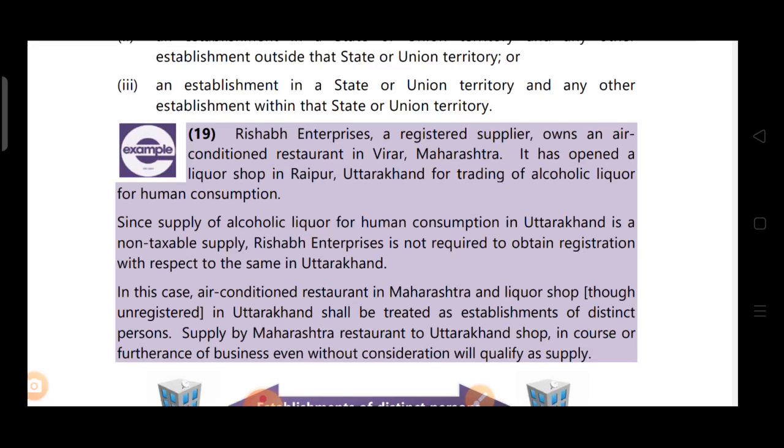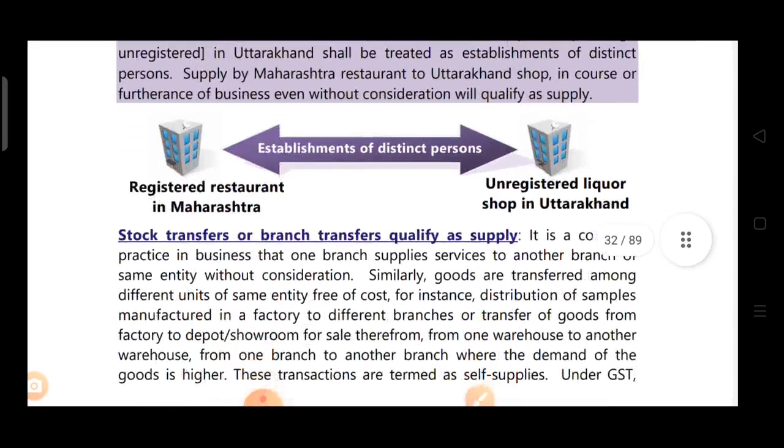Supply by the Maharashtra restaurant to the Uttarakhand shop in the course or furtherance of business, even without consideration, will qualify as supply. Now see the diagram. The registered restaurant is in Maharashtra, the unregistered liquor shop is in Uttarakhand. It will be treated as an establishment of a distinct person. Though the liquor shop in Uttarakhand is unregistered, it is in another state. That's why it is treated as an establishment of a distinct person.